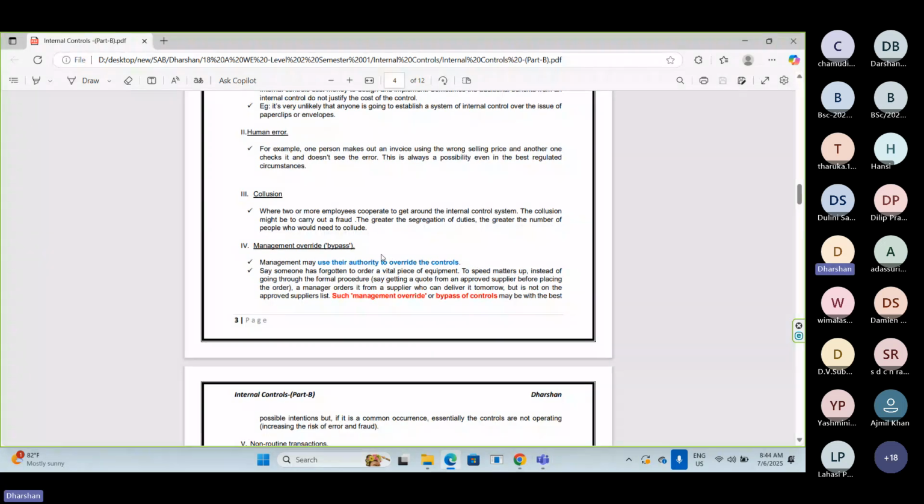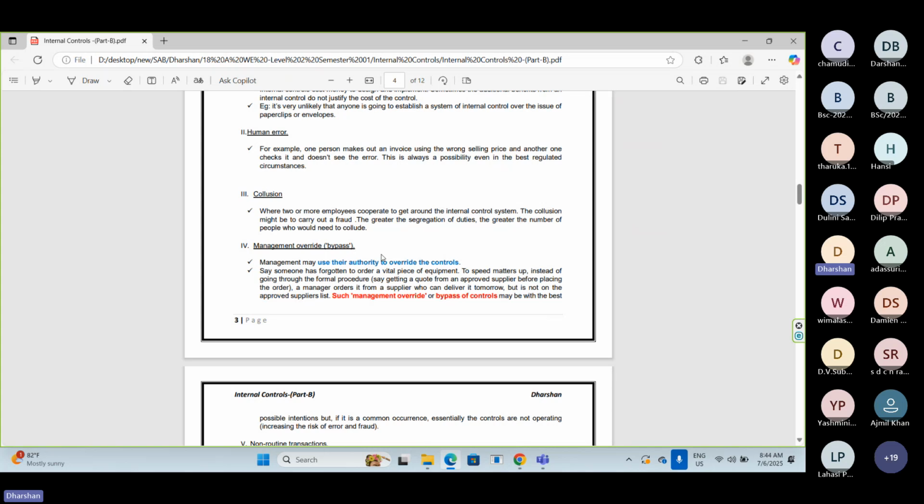Management override. I have explained last week also. Strong controls are there. All processes have strong controls in the organization. So in certain scenarios, certain cases, management is in a situation to override the controls in good faith.